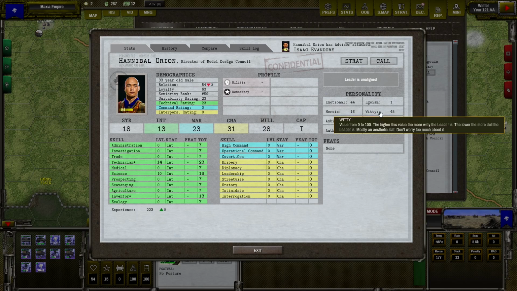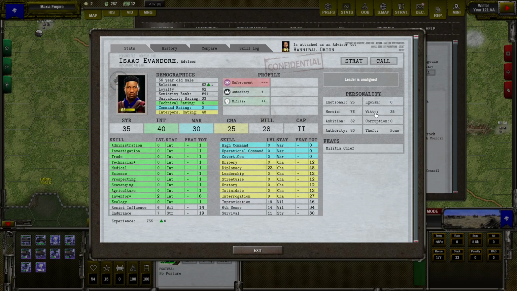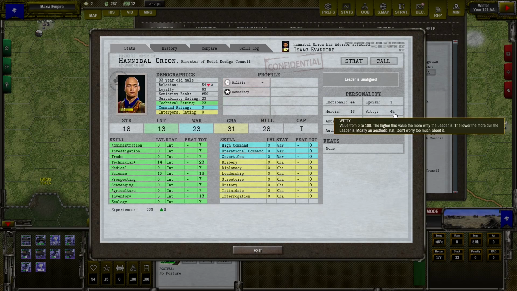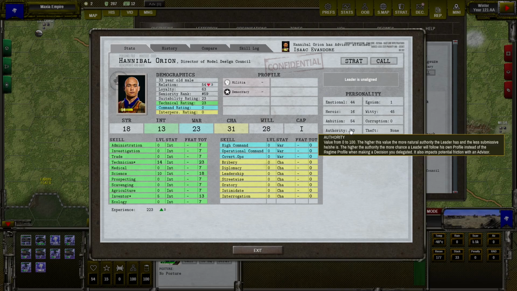So this should be similar to the witty of our advisor, and it somehow is. 35 witty and here 45, so no big difference. So this shouldn't disconnect them, because you know, if somebody likes jokes and the other person really doesn't care, they have nothing to talk about, so there can be some personal friction, and authority is another factor.